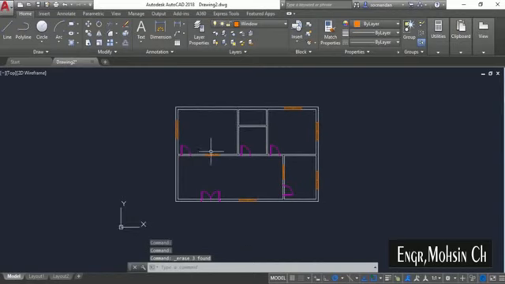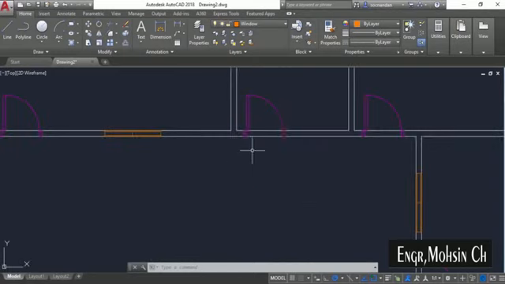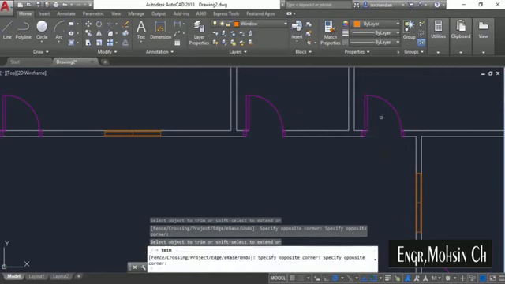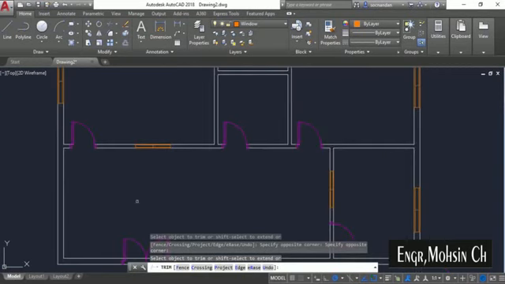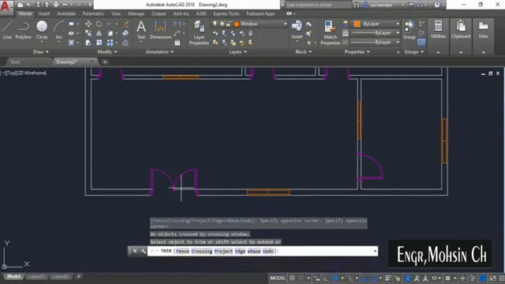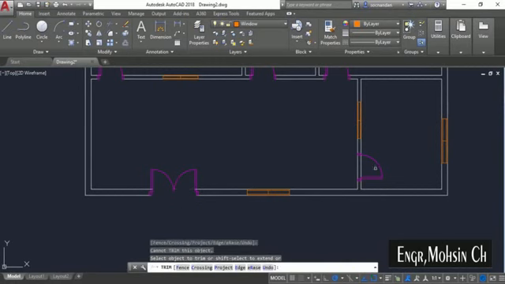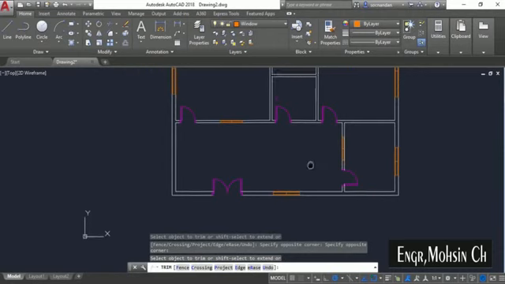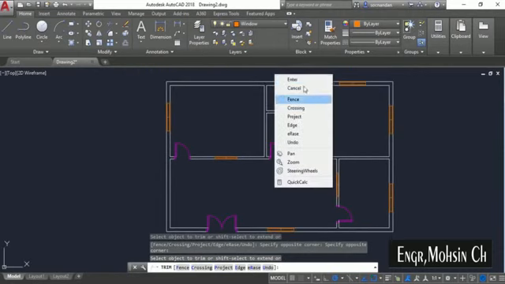So windows are now added, doors are also added, but we need to clean the geometry a little bit because you can see that this area is not quite clean. And for that, I'll select this trim tool once again. So select trim, press enter, and simply remove these areas just like this. So you can do that quite easily using the trim tool. All right, now it's done.